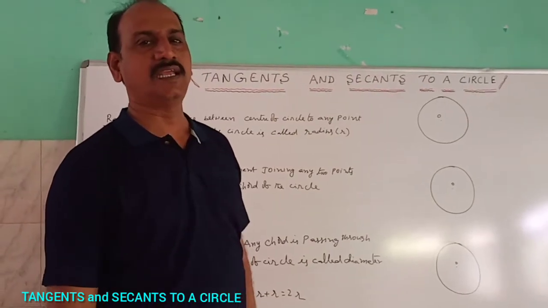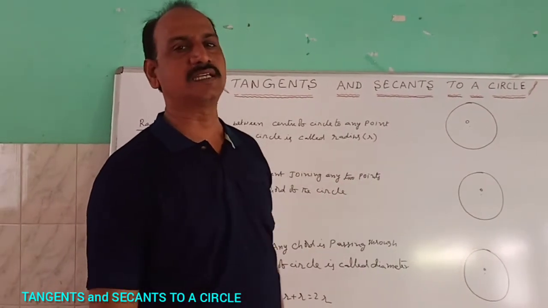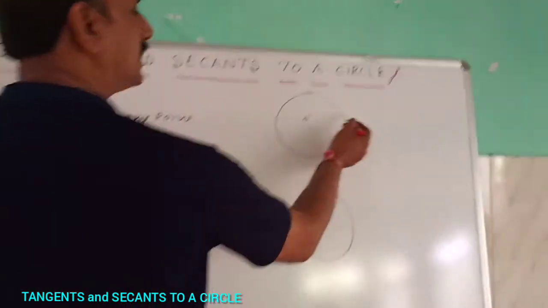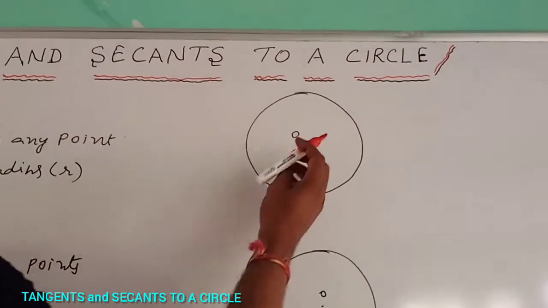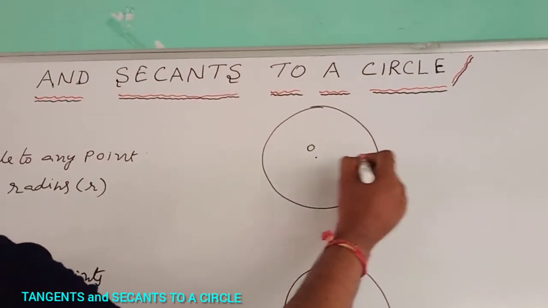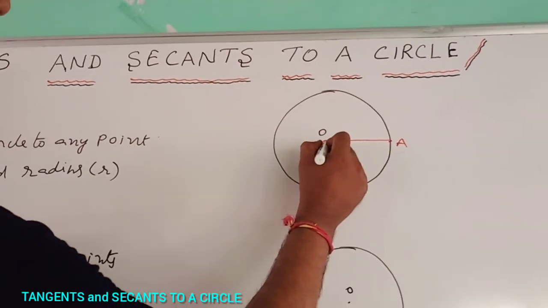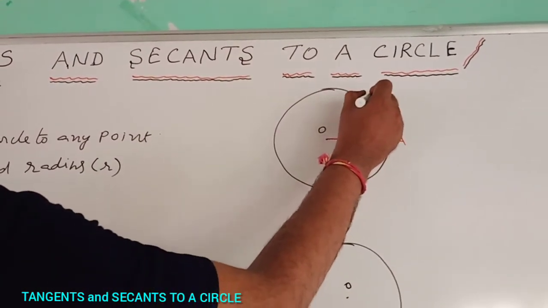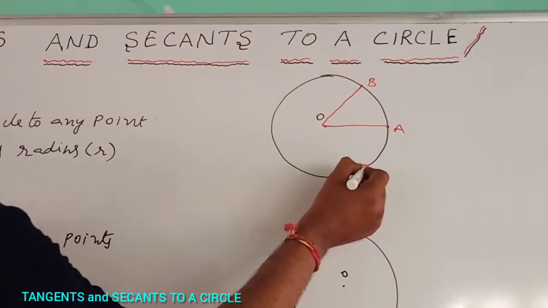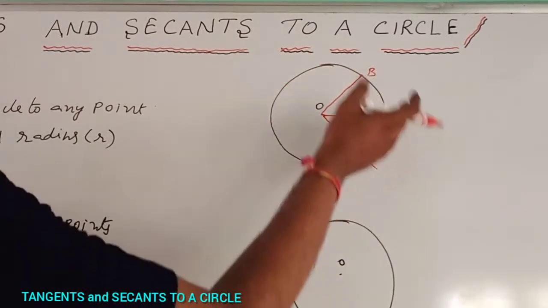What is the radius of a circle? The distance between the center of the circle and any point on the circle is called the radius of the circle. So here it is a circle. OA is the radius. OB is also a radius. Here C is any point, then OC is the radius. So in the same circle, radii are equal.